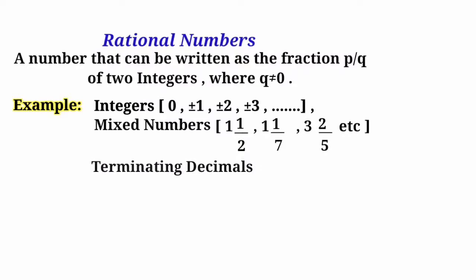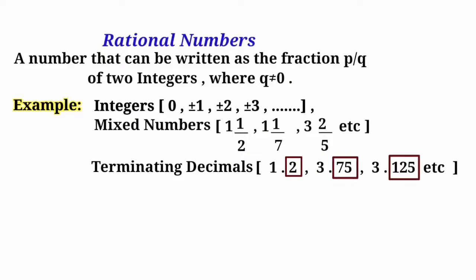All terminating decimals are also rational numbers because they can be rewritten as fractions. Terminating decimals are the decimals which contain a finite number of digits after the decimal point. We can rewrite a terminating decimal 1.2 in a number of ways as a fraction, but one way is 12 by 10.